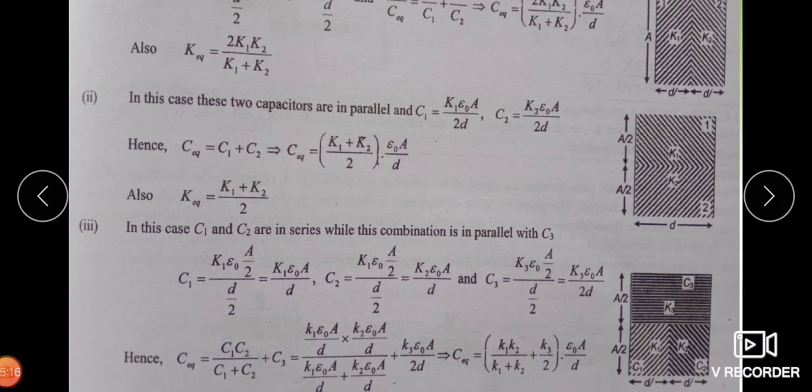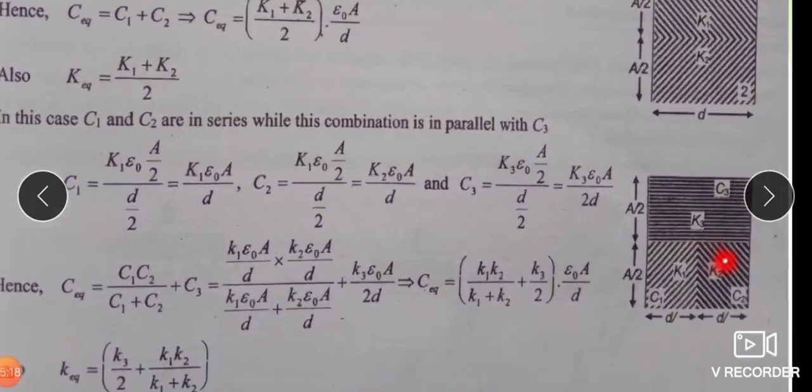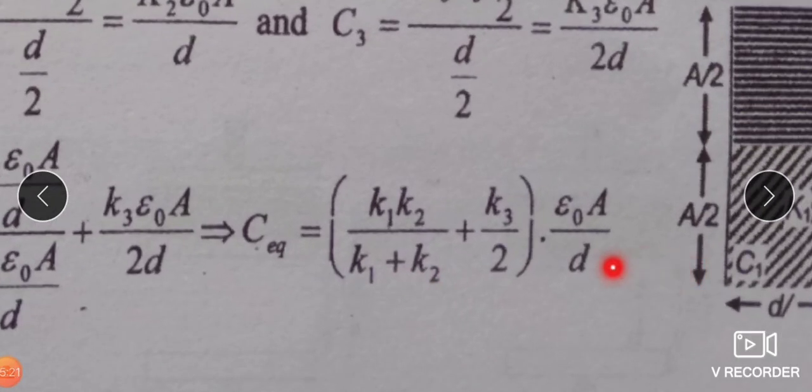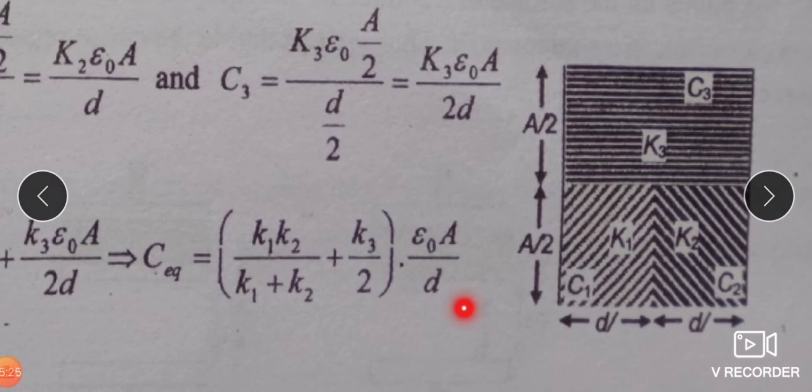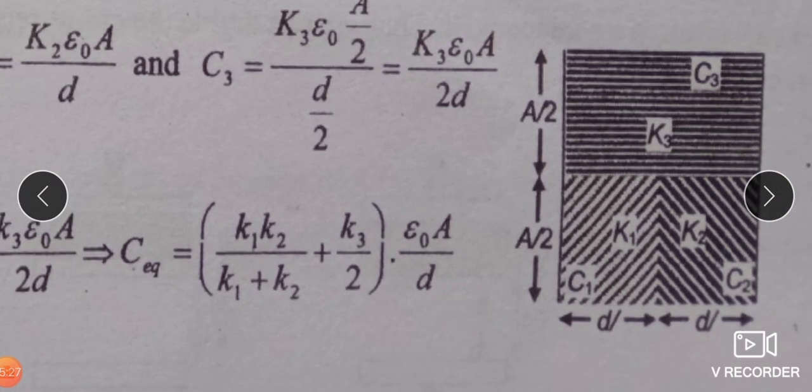Next, any kind of combination can be asked according to the question paper setter. Now here, suppose a dielectric slab of dielectric constant K3 is in parallel with the series combination of two slabs K1 and K2, with thicknesses as shown in the figure.